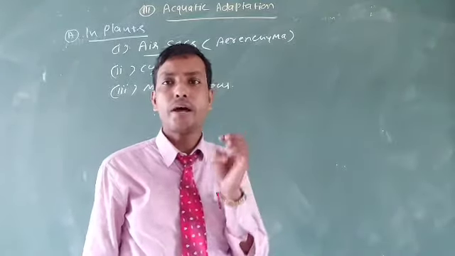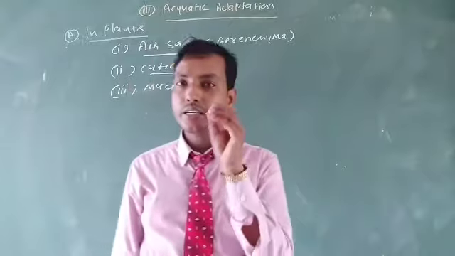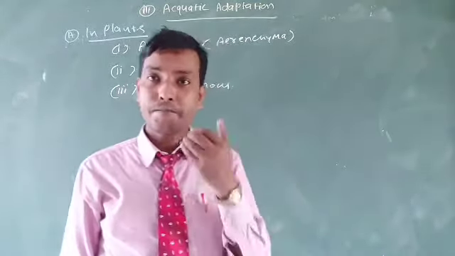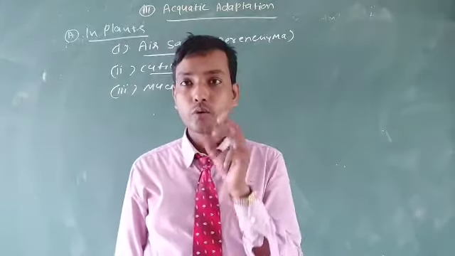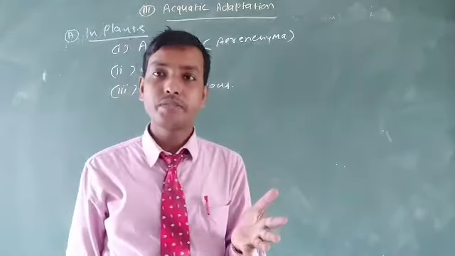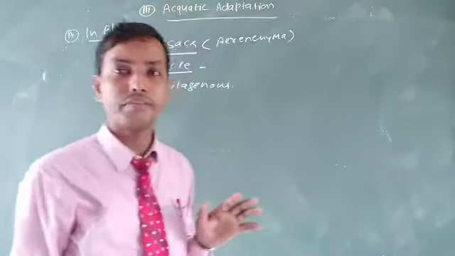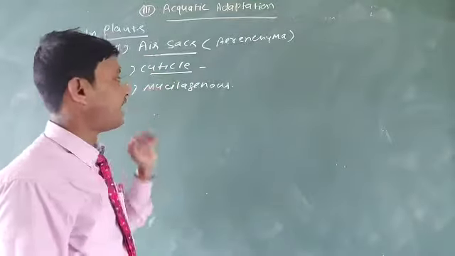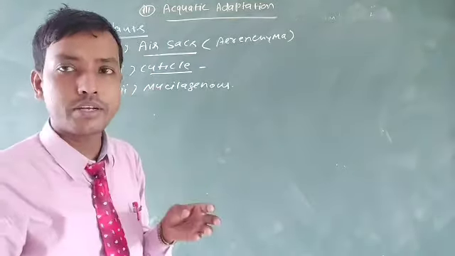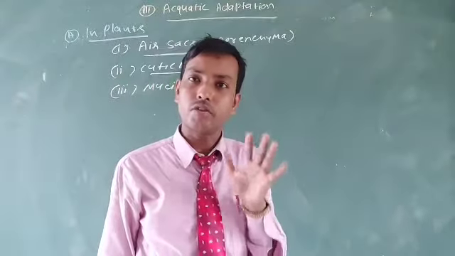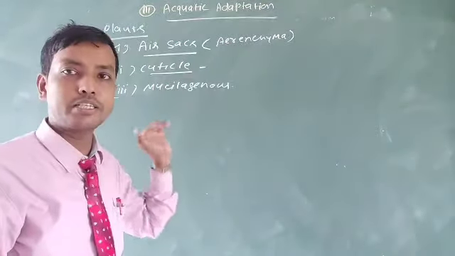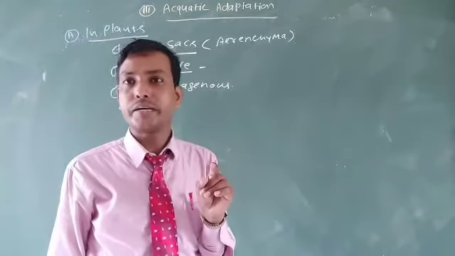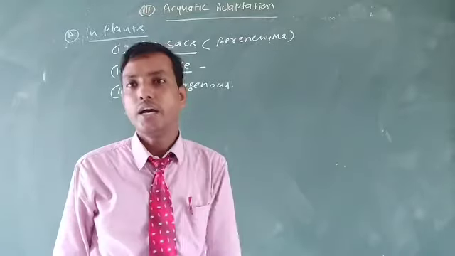As you all know, plants have many different types. The plants may be submerged plants, rooted plants or floating plants. On this basis, the plants are able to survive in the water body by means of air sacs, cuticle and mucilaginous layer. This is your homework: explain in your own language the advantage of air sacs, mucilage and cuticle. Mucilage and cuticle are both water resistant materials which provide an advantage to aquatic plants.